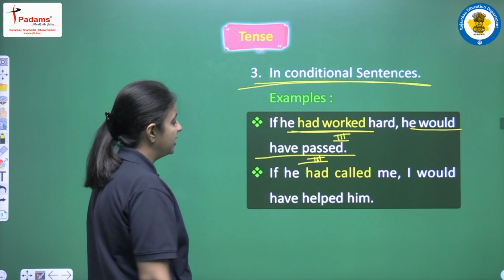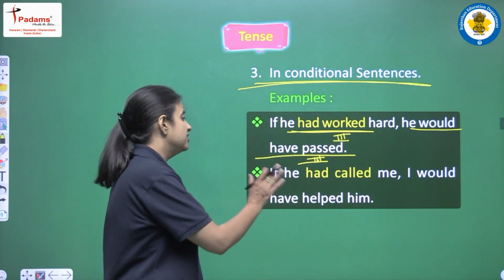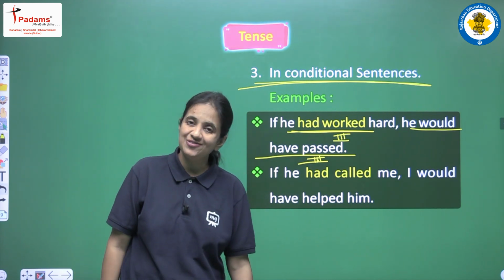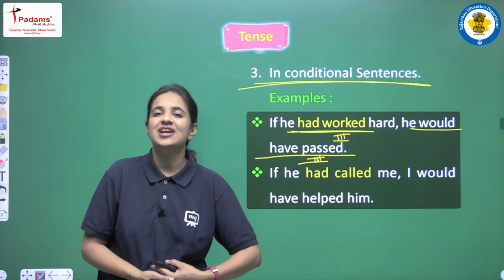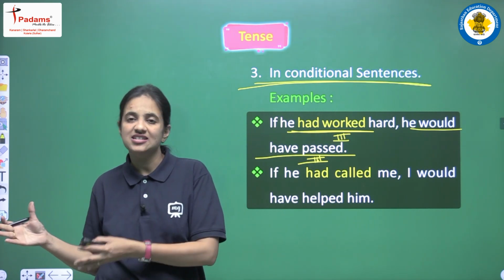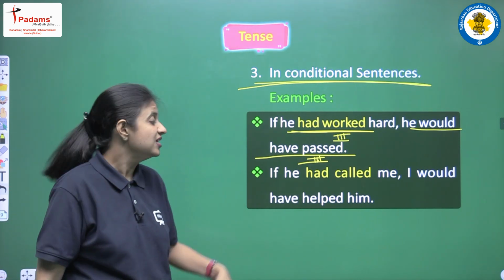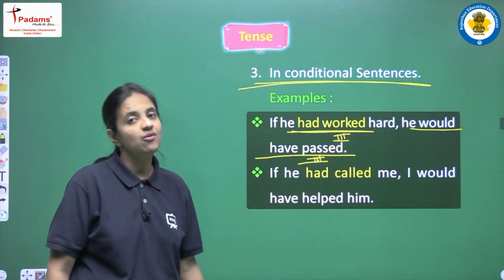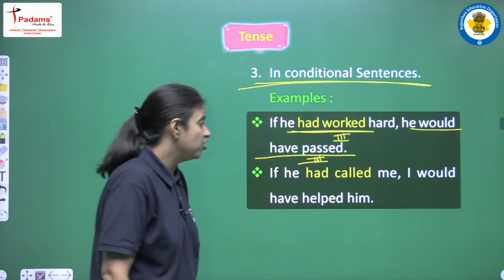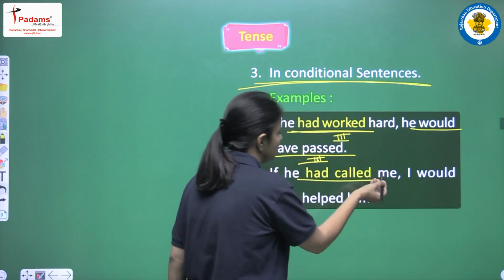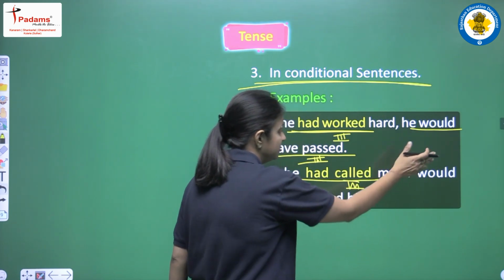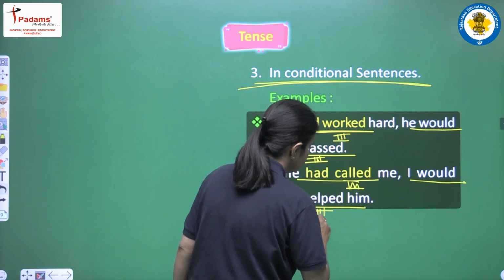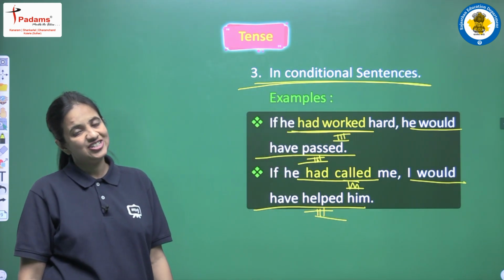Okay, let's read more examples to clear this. Next we have, if he had called me, I would have helped him. Again we have one conditional sentence with two clauses. The first clause is a condition clause, the second clause is a result clause. The condition is that if he had called me, the result is I would have helped him. In the condition clause we write past perfect tense, had plus third form, and in the result we write would have plus third form. So this is the structure of the conditional sentence.